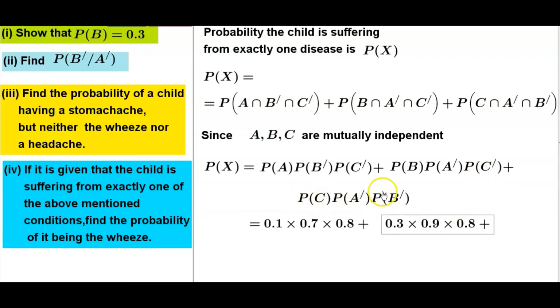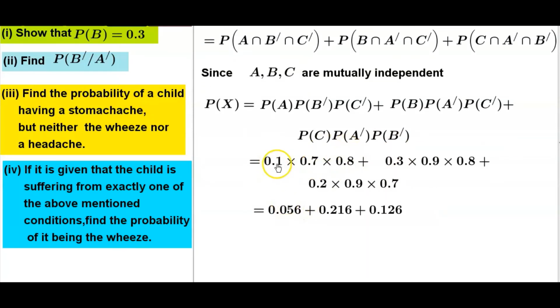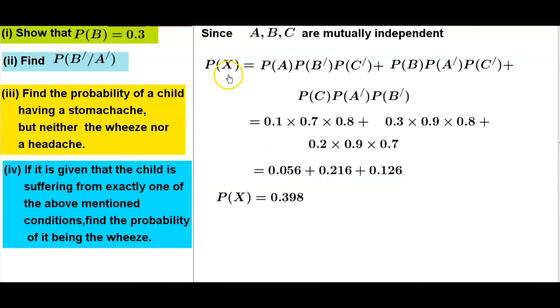For this one, probability of C 0.2, probability of complement of A 0.9, probability of complement of B 0.7. When simplified, this one 0.056, this one 0.216, this one 0.126. So probability of X is equal to 0.398.